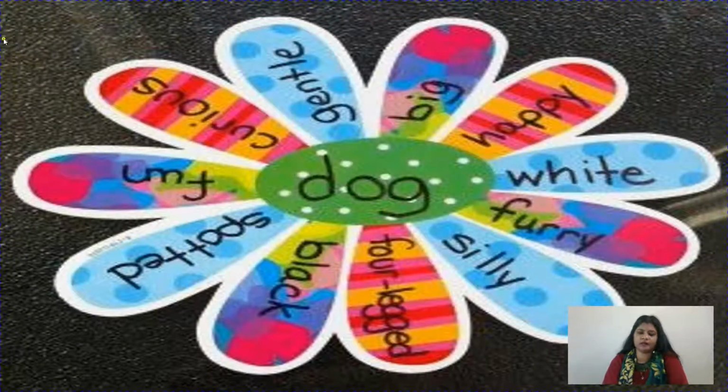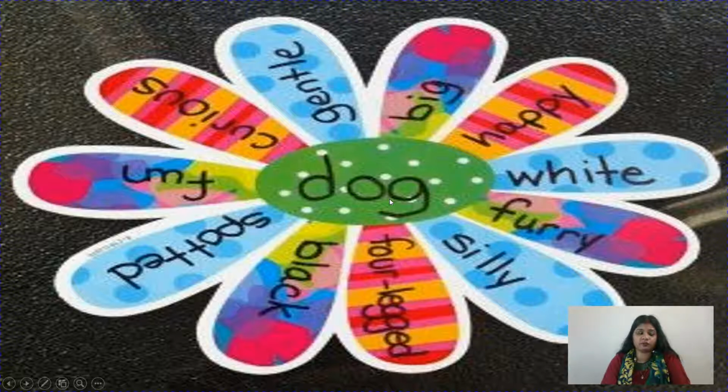Let us take an example of a dog. Dog is an animal, so dog is a naming word, so dog is a noun. Suppose, children, you have a pet dog at your home. How can you describe your dog? Can you say my dog is gentle? My dog is big, happy, white, furry. Children, color you can write anything. Silly, four-legged, black, spotted, fun, curious. So you can give these adjectives for your dog.